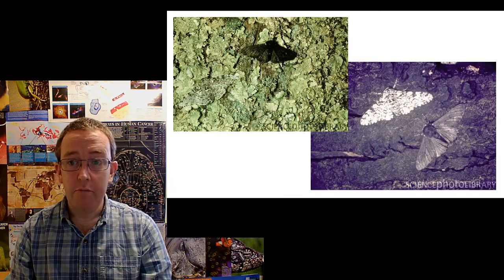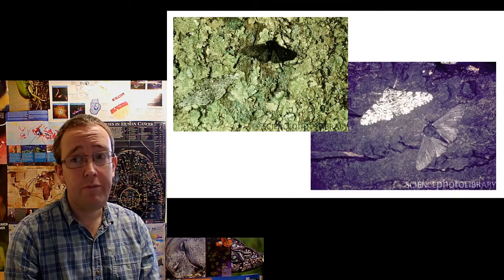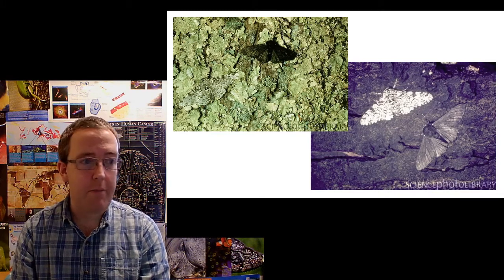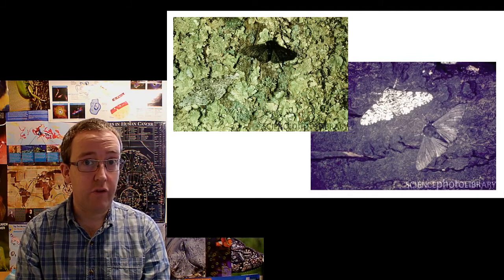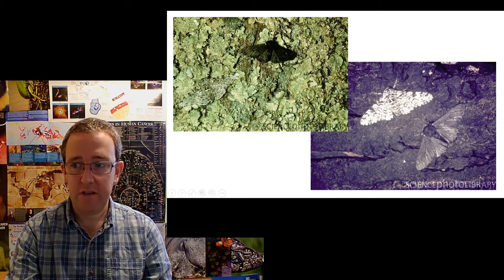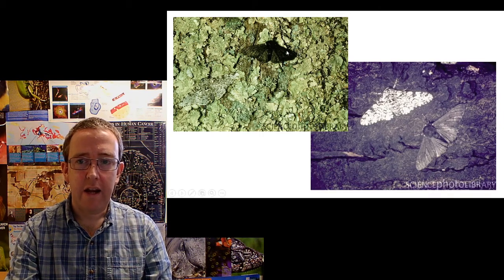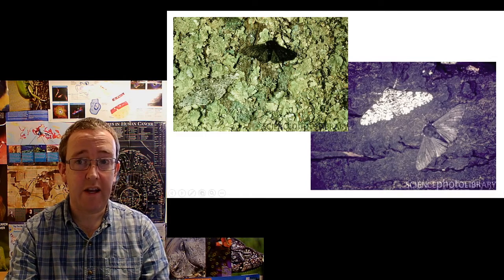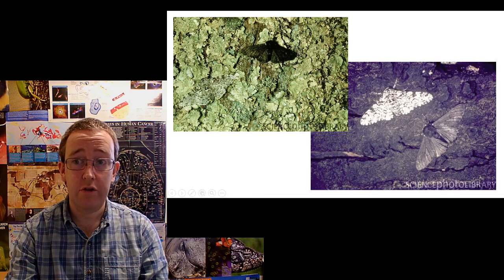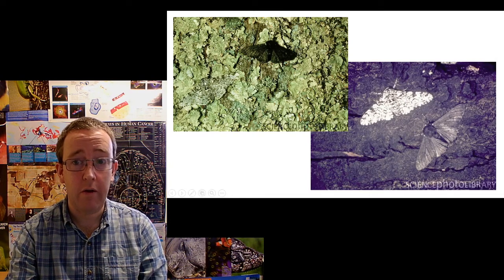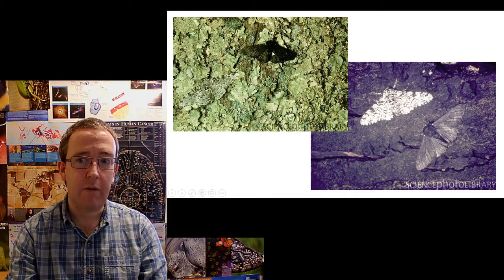Okay, so moving on then, the other classic example you will have presumably seen in all the textbooks is the peppered moth, and this is from right here in the Midlands of the UK. The idea is that during the Industrial Revolution, the Black Country got its name because lots of soot was being produced from the burning of coal and so on, and silver birch trees like this were stained black. So you've got a different allele in moths for their pigmentation, which occasionally makes them black. Now in this natural scenario here, the silver birch is silver, and this moth, we may not even be able to see it very well down there, is incredibly well camouflaged, so the black one gets eaten by birds.